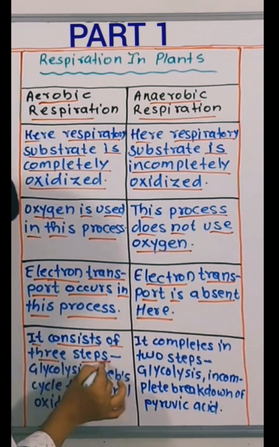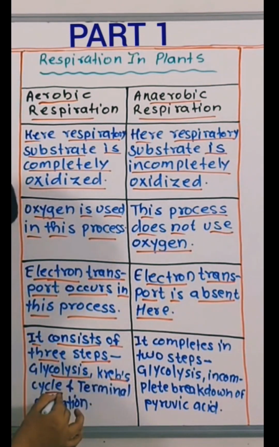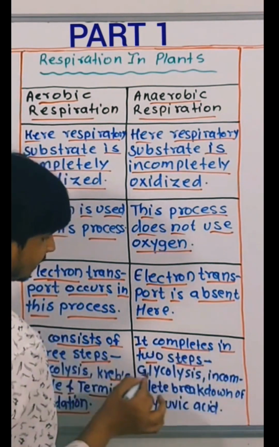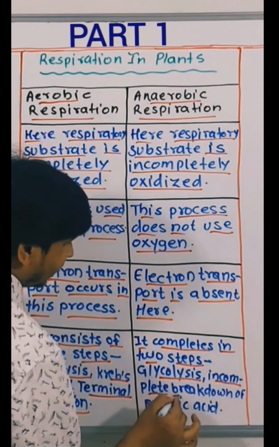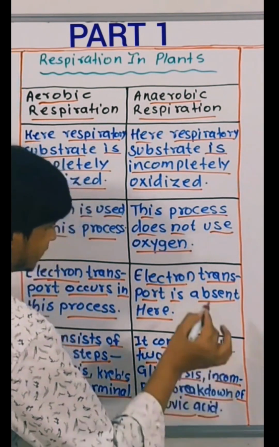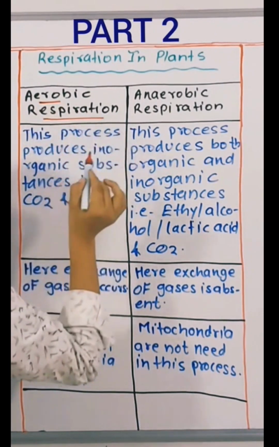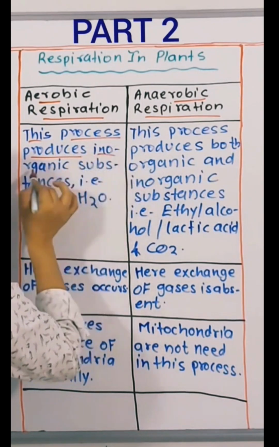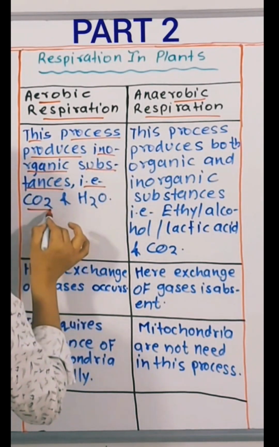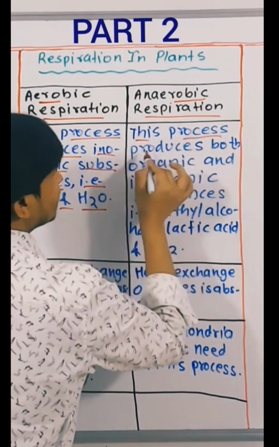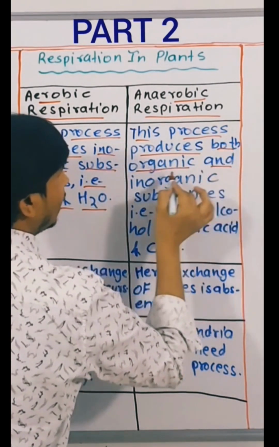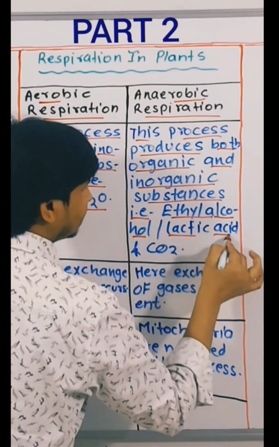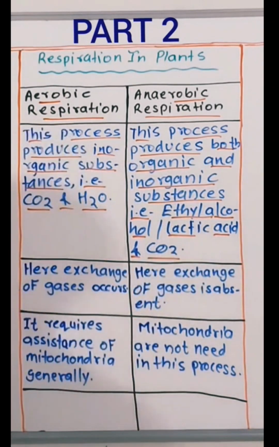It consists of three steps: glycolysis, Krebs cycle, and terminal oxidation. It completes in two steps: glycolysis and incomplete breakdown of pyruvic acid. Aerobic respiration produces inorganic substances, that is CO2 and H2O. Anaerobic respiration produces both organic and inorganic substances, that is ethyl alcohol or lactic acid and carbon dioxide.